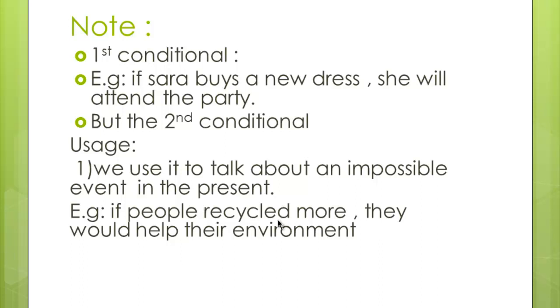If people recycled more, they would help their environment. Which means what? This sentence tells us that they don't recycle, so they don't help their environment. So they just hope that people recycle more to help their environment.